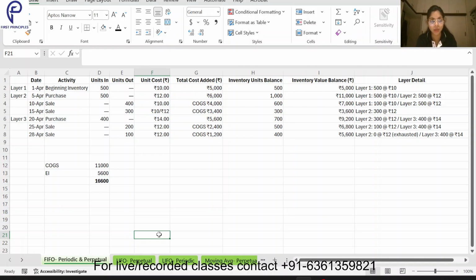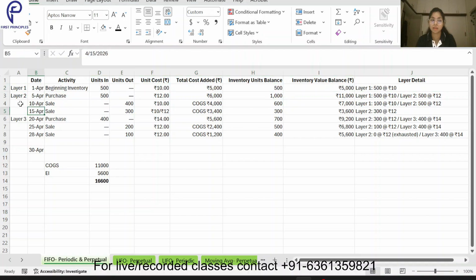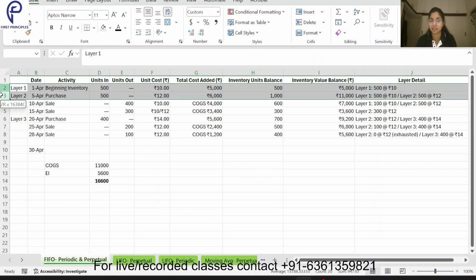You should see it this way. Even if I take the example of periodic, when I'll be standing on 30th April, what will happen if I'm following FIFO? Whatever sale I have made on 10th April will be used from layer 1. Whatever sale I have made on 15th April will also be used from layer 1 and 2.